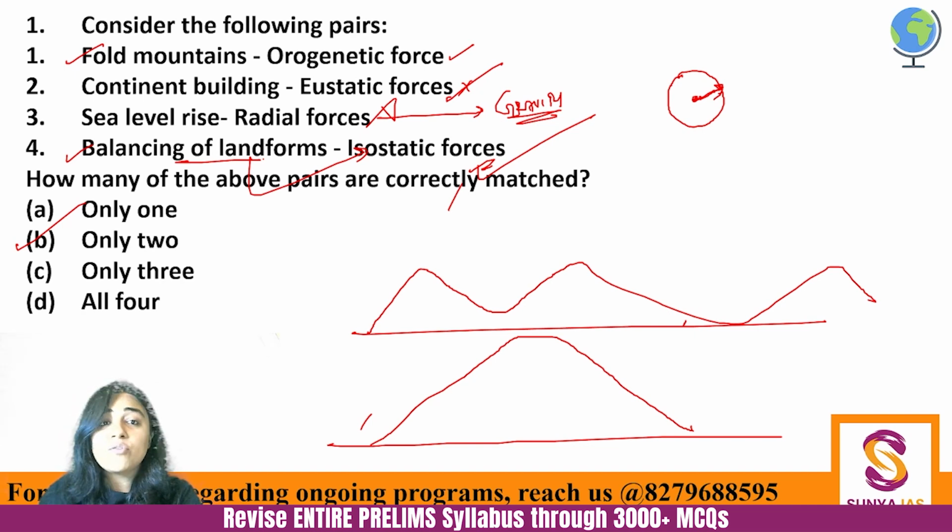Is that clear? You have got a lot of facts over here, and I hope you have understood. Fold mountain, basically mountain building; continent building; sea level rise; balancing of landforms. Orogenic, epirogenic, then eustatic, radial and isostatic. So we have talked about 5 forces. Fine. You should know all 5 of these. Next.